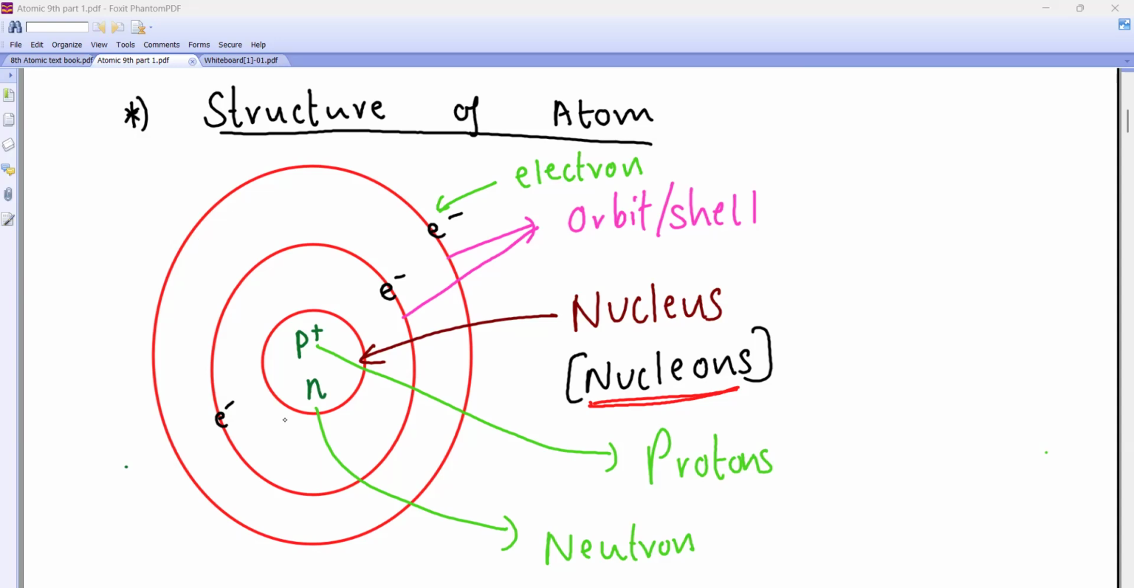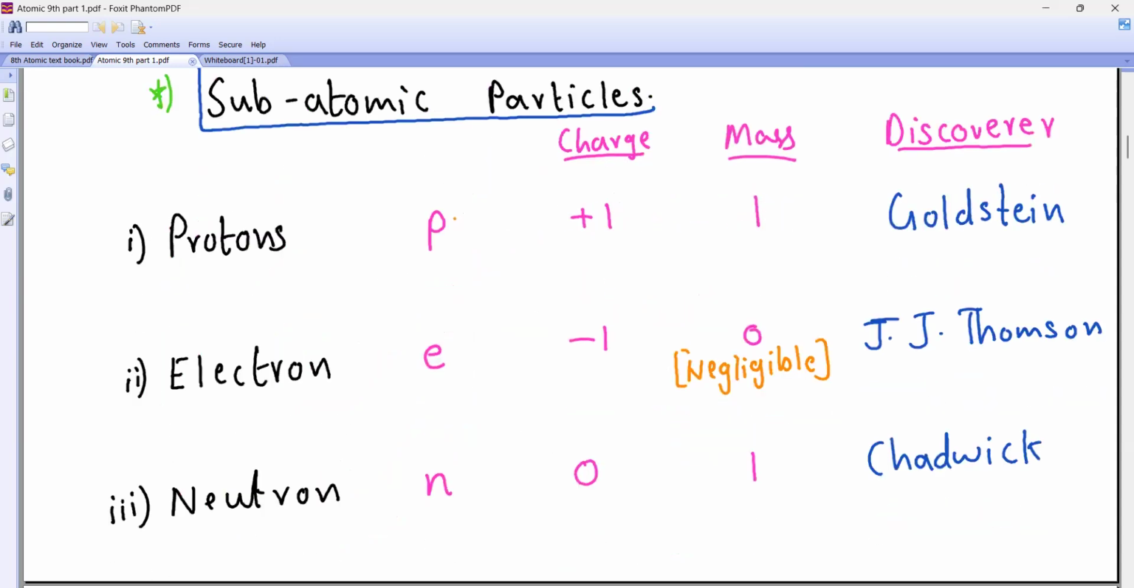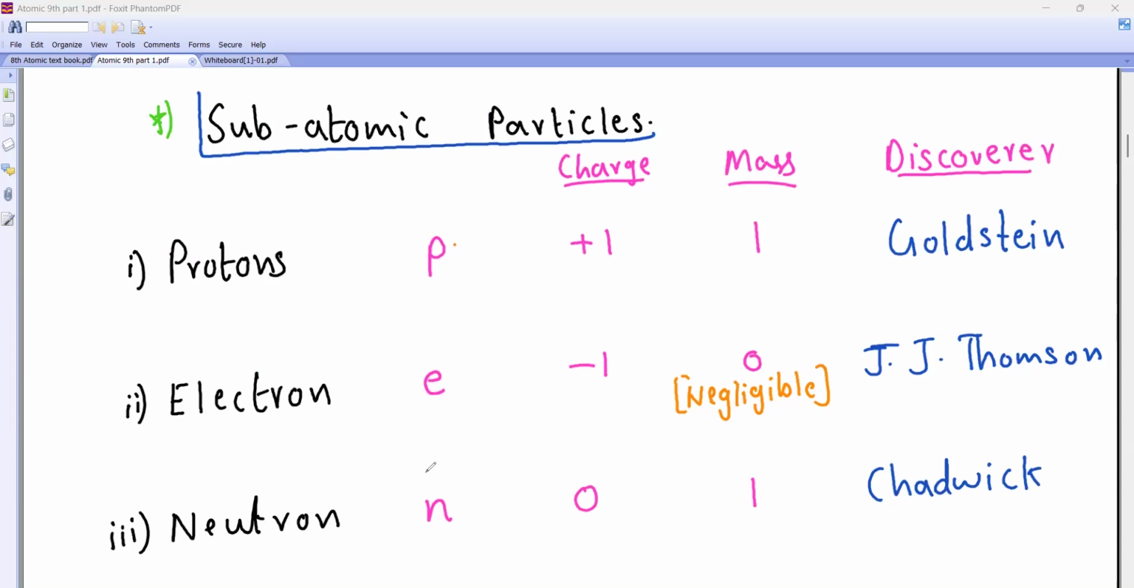Now let us go to the next part. Now, subatomic particles, I want you to write this. Which are the subatomic particles? Proton, and then you write P is proton, E is electron, N is neutron. What is the charge? Plus 1, this is minus 1, this is 0. How much is the mass? 1, this is negligible. And who was the discoverer? Goldstein, J. J. Thomson, and Chadwick. Write it.